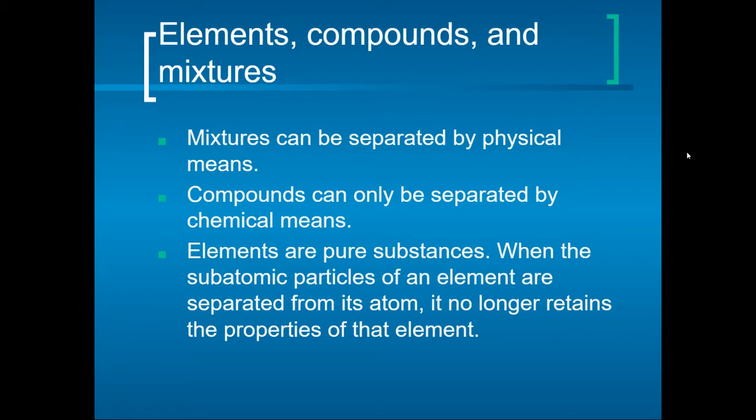Elements are pure substances. When the subatomic particles of an element are separated from its atoms, it no longer retains the properties of that element. So when you take away protons, electrons, and neutrons and you separate it into individual things, it's no longer an element. It's no longer a pure substance.